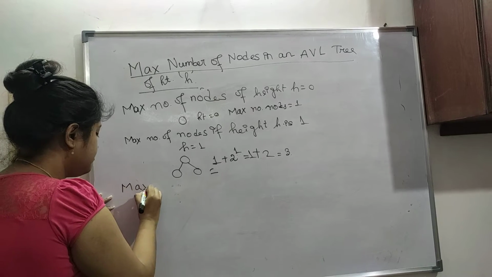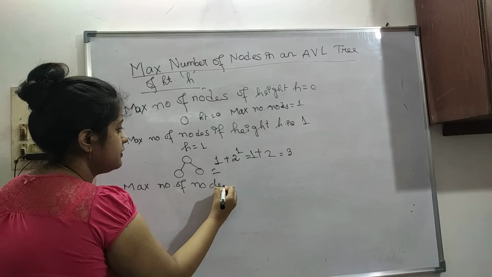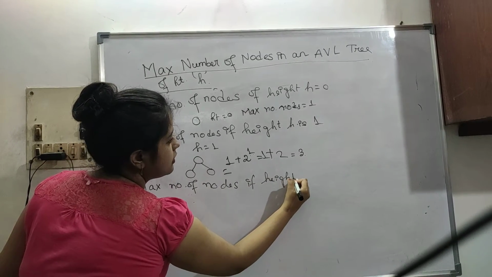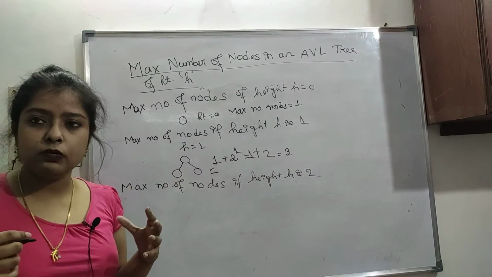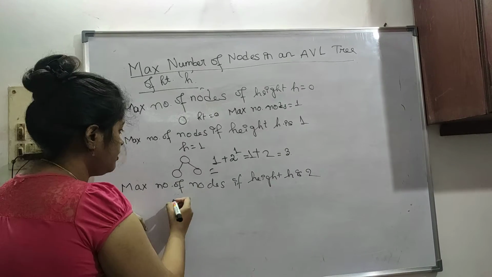Then the maximum number of nodes if height h is 2. If height is now increased to 2, what will be our maximum number of nodes?